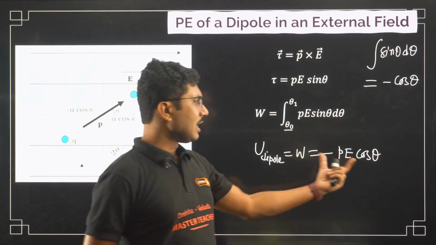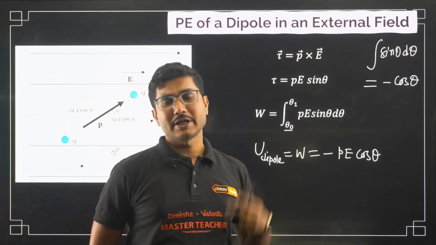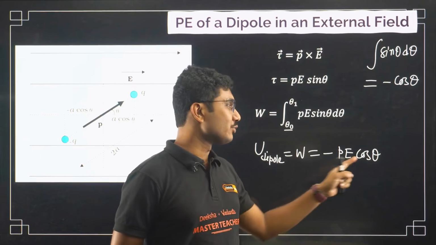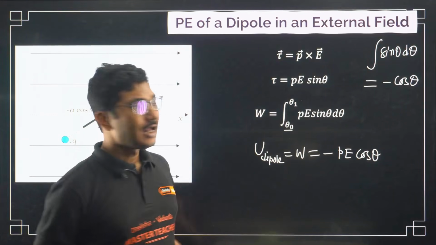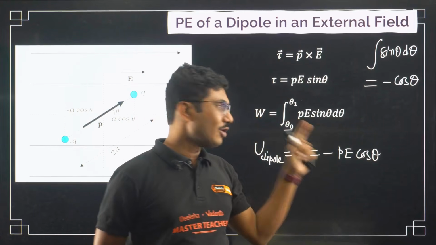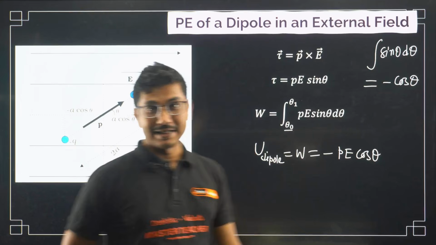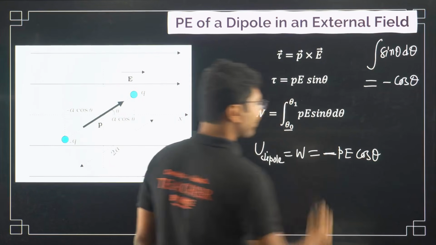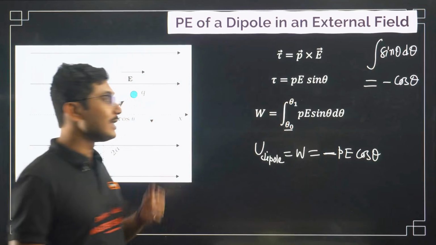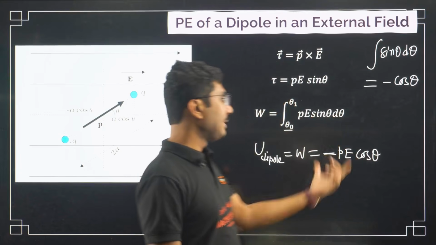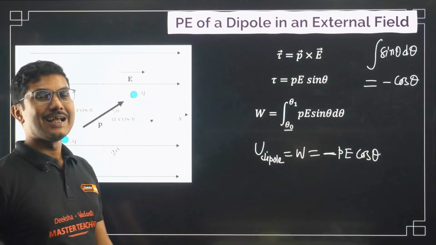Based on this equation, these two objective questions are very common, and most of the time I see students answer theta equals 90 because they remember cos 90 is 0. Actually it is not, because it is a negative quantity.